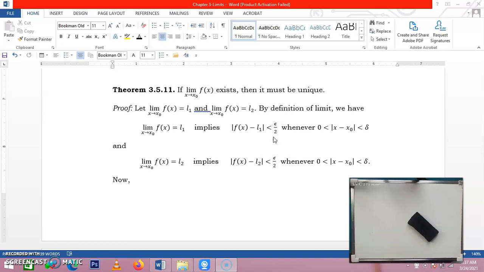Anyway, it doesn't matter because epsilon could be very small. It could be very small number, positive number. So it doesn't matter if we divide it by 2 because as long as this is a positive number. So that's it.